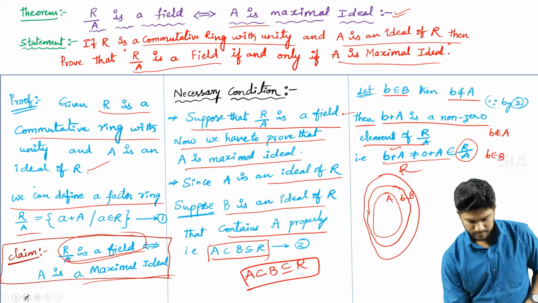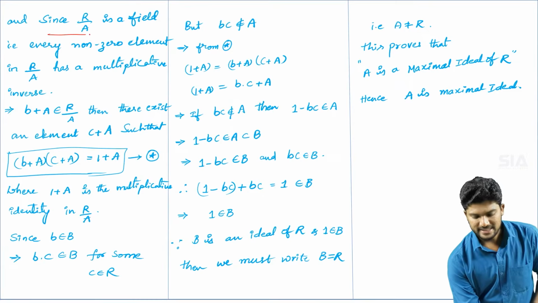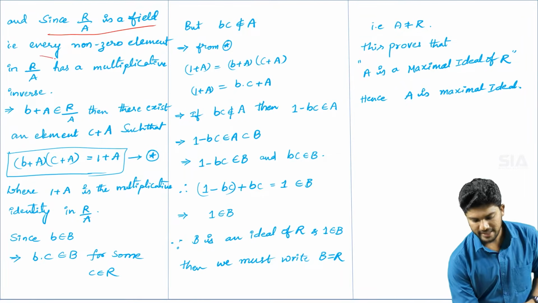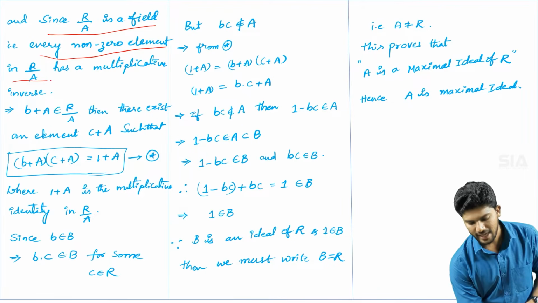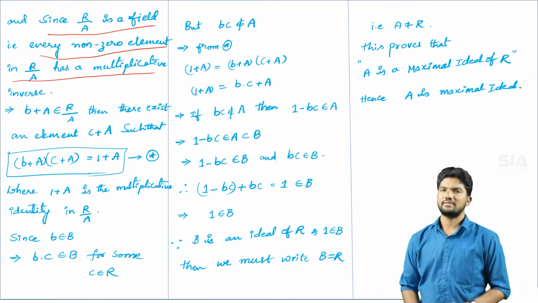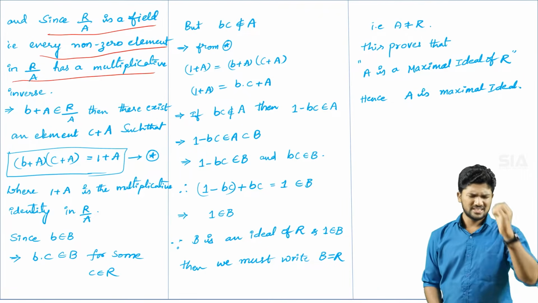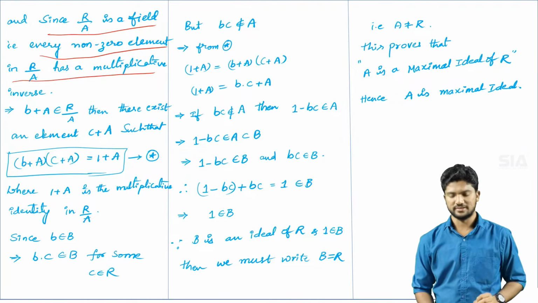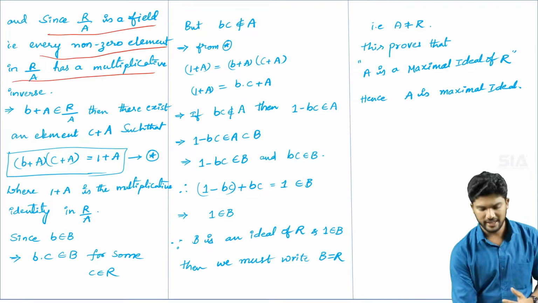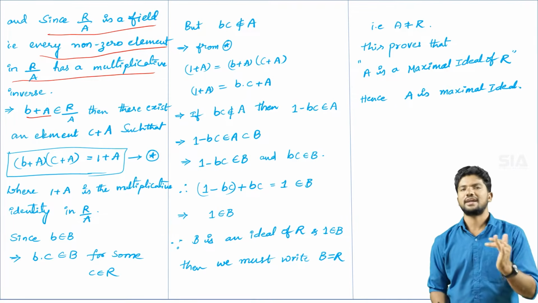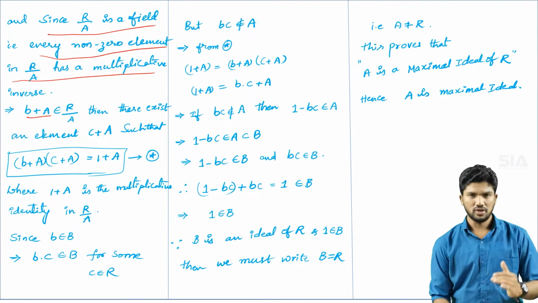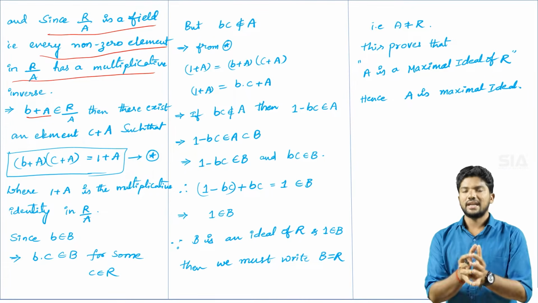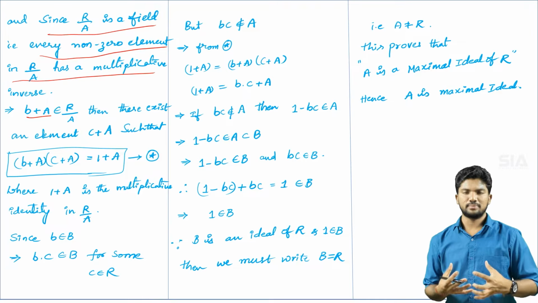So therefore, since R by A is a field, that is, every non-zero element in R by A has a multiplicative inverse. When we take it to be a field, we prove that each and every non-zero element in it has an inverse. First of all, what we have taken, B plus A, is a non-zero element in R by A. So for this B plus A we have to prove the existence of a multiplicative inverse. When do we say multiplicative inverse?